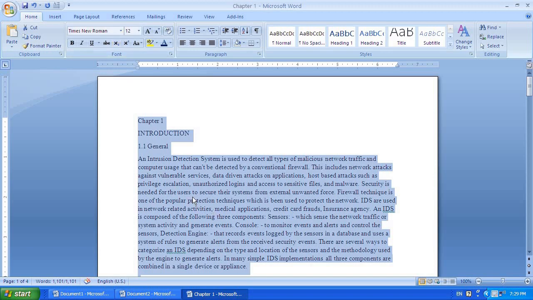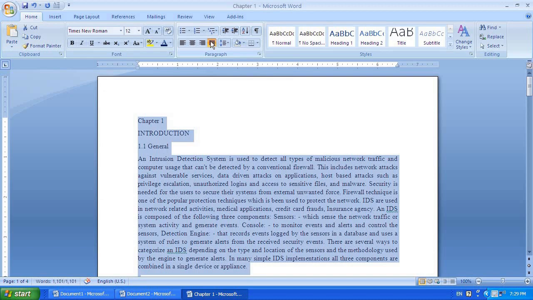And after this, everything needs to be justified. So you go to this area. Here you can see left justification is there, center text is there, here it is right text, and here this is justification. Just click this. You can see in this area everything has been properly aligned.